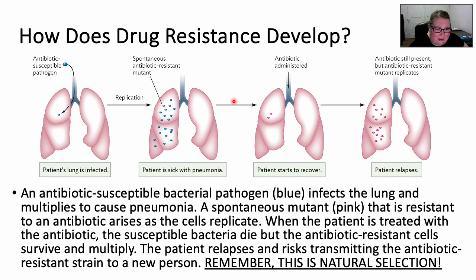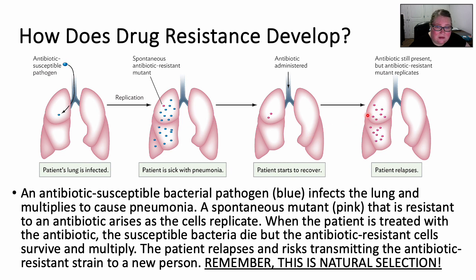Okay, they're going to prescribe an antibiotic. Okay, and it's going to kill all these blue susceptible microbes. Okay, so all the ones that the antibiotic can treat, it kills. Okay, but what's going to happen is this little guy, the one that had that mutation that makes it antibiotic resistant, well, he's going to be left alive and he's going to be allowed to multiply. Okay, so what we do see then is eventually the patient's going to start to recover, right? It worked. We cleared most of the infection, enough of the infection that we no longer have signs or symptoms.